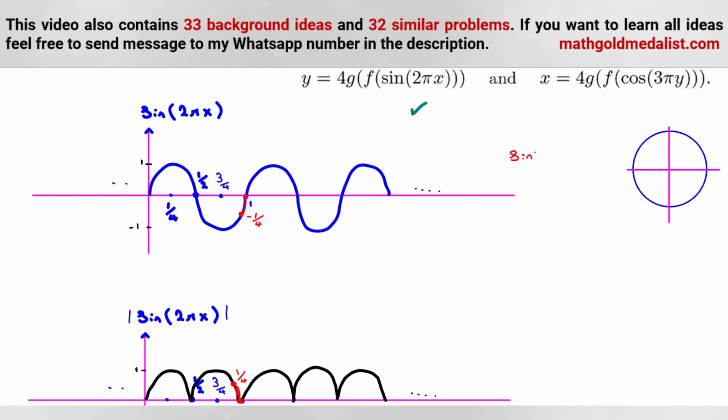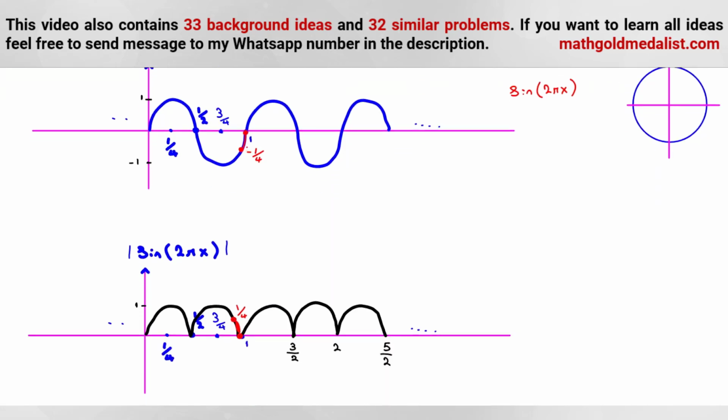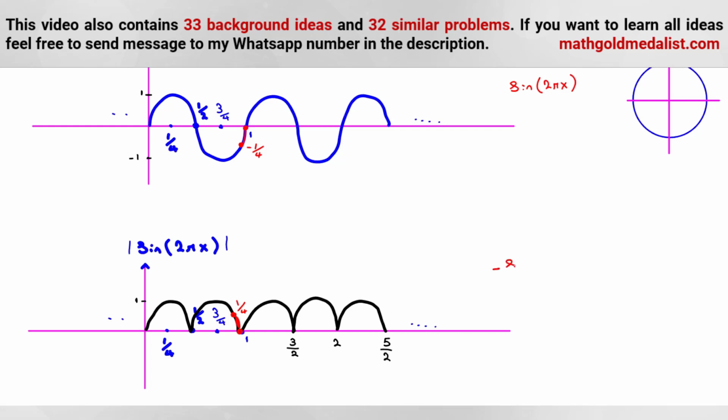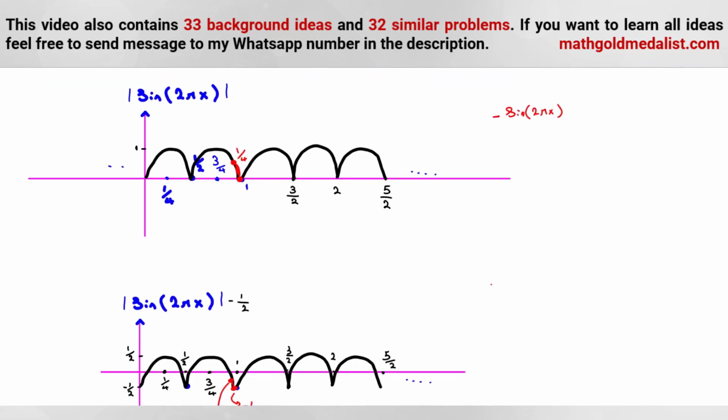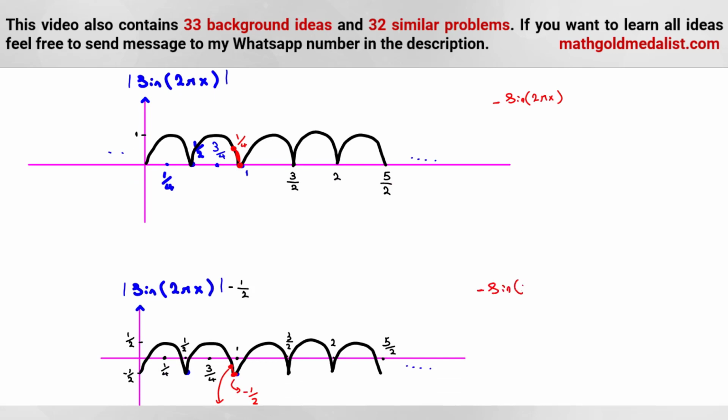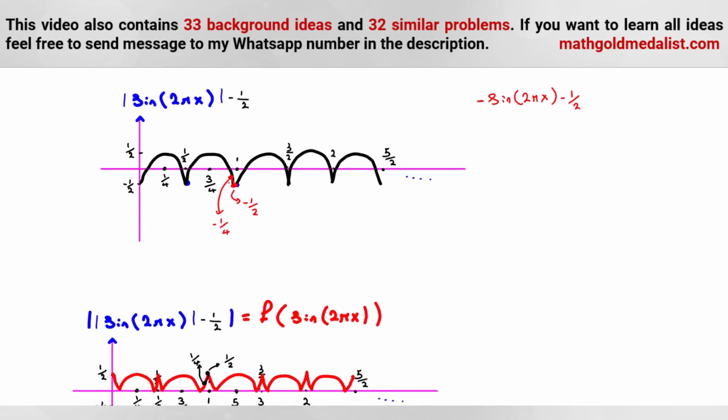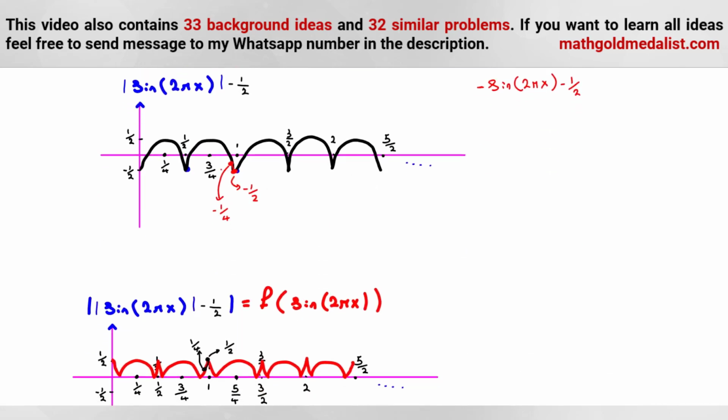Okay, now let's consider. In this case, it is sine 2 pi x in this part. Now, because it is negative, when we consider absolute value, it will be negative sine 2 pi x. Then we subtract 1/2, so it will be negative sine 2 pi x minus 1/2. Then it considers absolute value. Because it is below the x-axis, we should consider the negative of that. It will be sine 2 pi x plus 1/2.